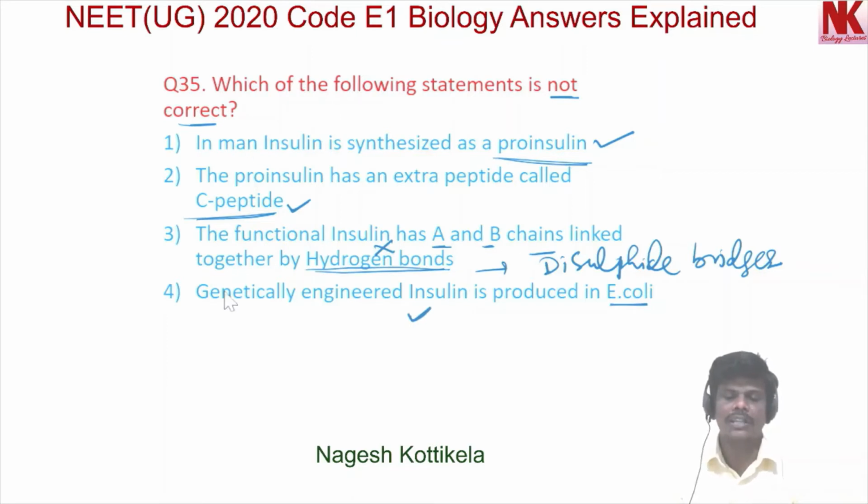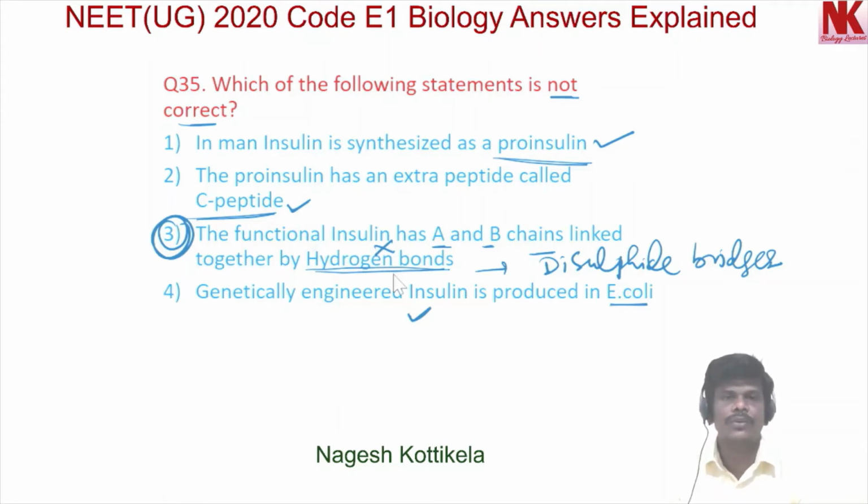So among the given options, the incorrect option is option number 3. The functional insulin has A and B chains linked together by disulfide bridges, but in the option hydrogen bonds is given, so it is an incorrect statement.